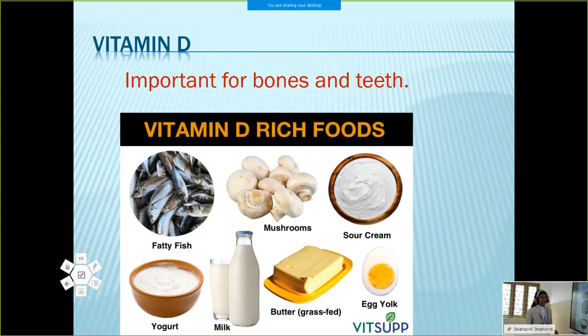Then vitamin D. Vitamin D is important for bones and teeth. Vitamin D rich foods are fish, mushrooms, sour cream, butter, egg yolk, milk, yogurt or curd, etc. Any three examples you have to remember: mushroom, milk, butter, egg yolk or fish. These foods contain vitamin D and it is important for bones and teeth.